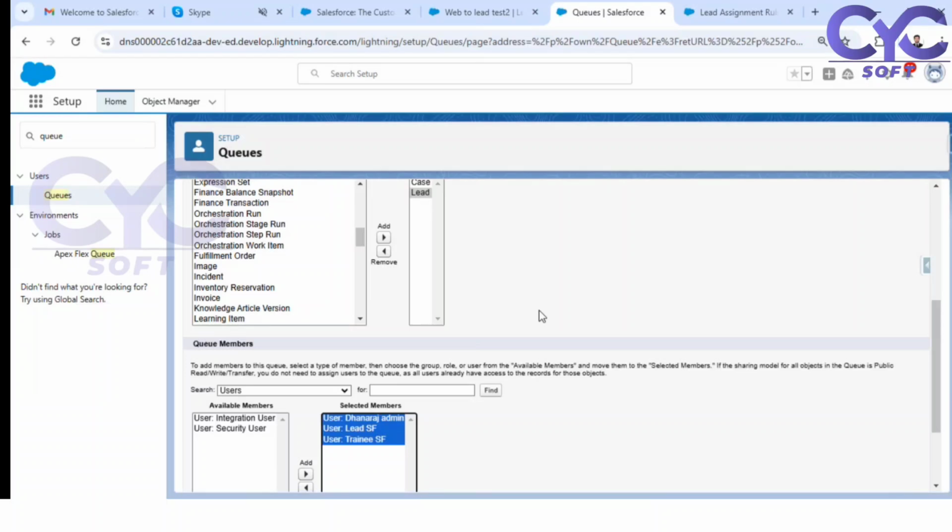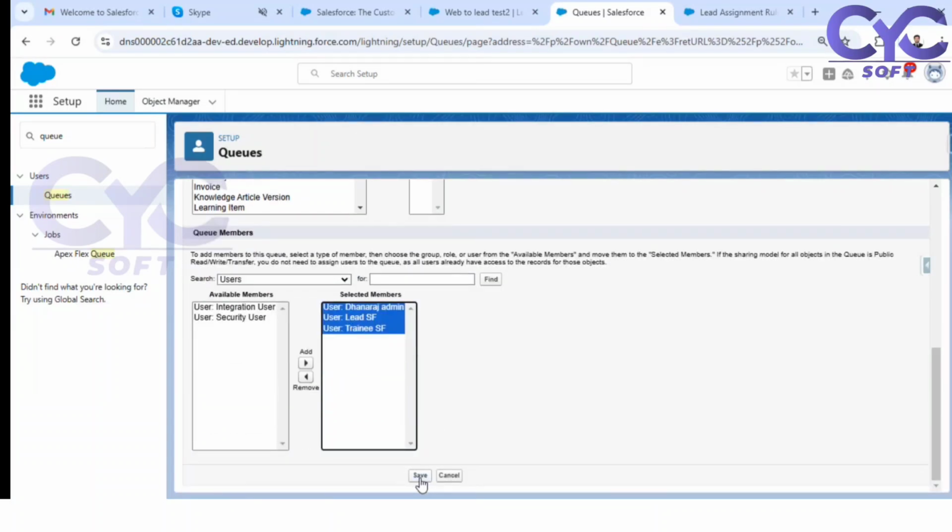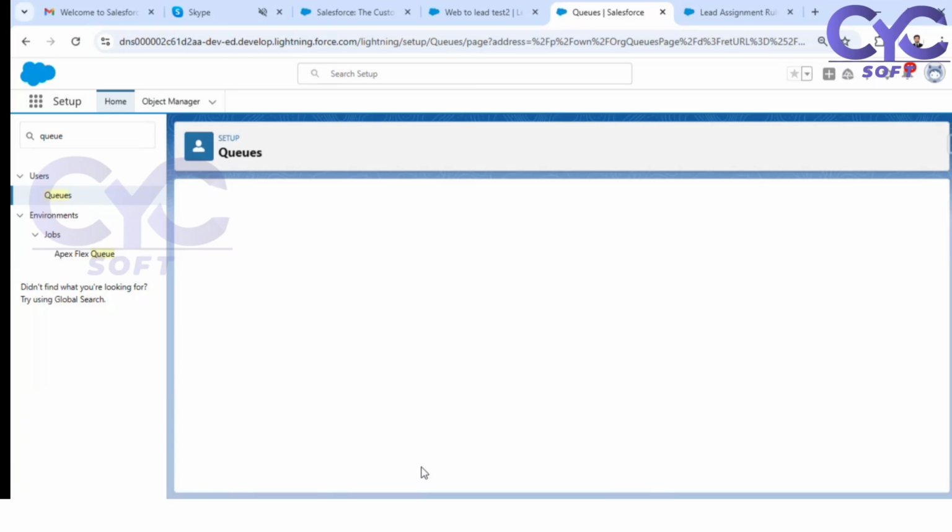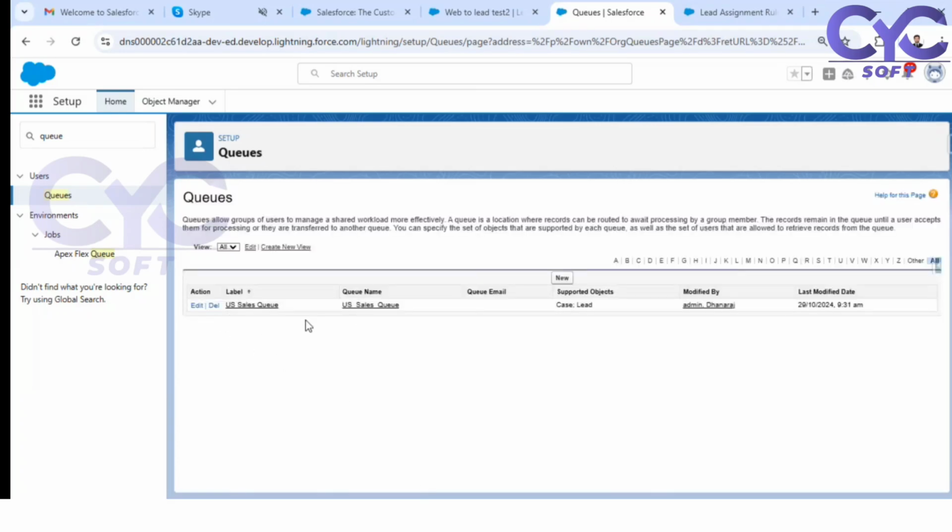In real time, it may be some other users. US related users will be there, India related users will be there, so you can segregate them. All the US related users, maybe 20 to 30 users, maybe 100 to 200 users will also be there. So I'm going to add all the 200 members under this queue. Okay, now click on save button. Okay, US sales queue is ready now.